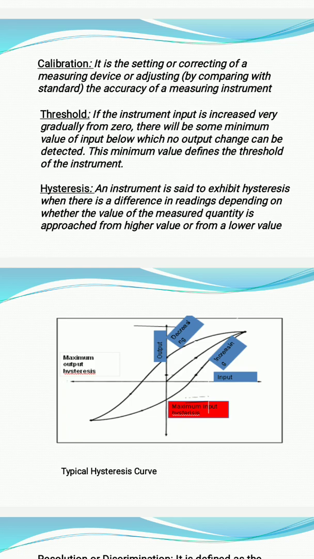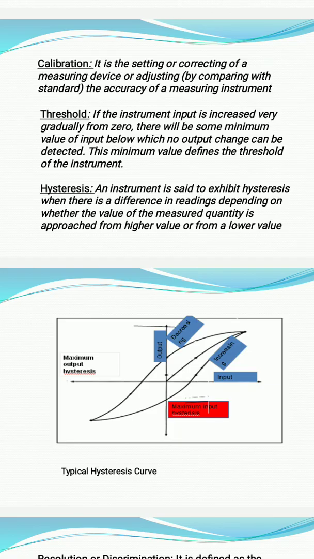If I use this instrument for a longer period of time, errors such as backlash or errors due to friction might go on increasing, and because of this the accuracy of the instrument goes on decreasing. The errors caused due to backlash, friction and inertia are called hysteresis.